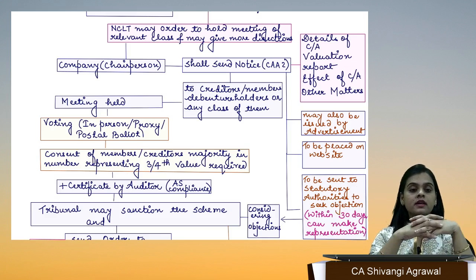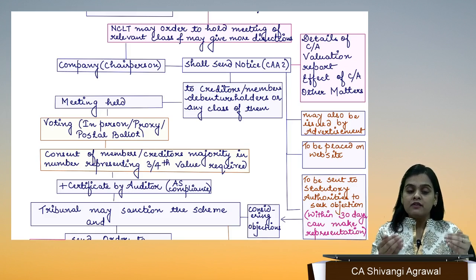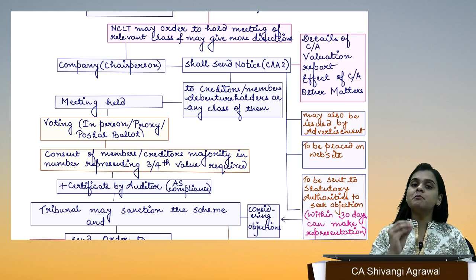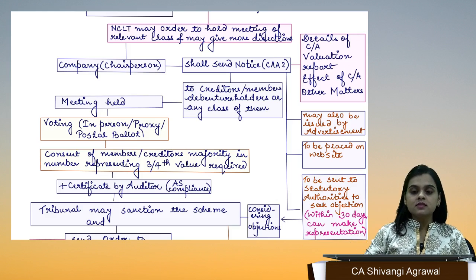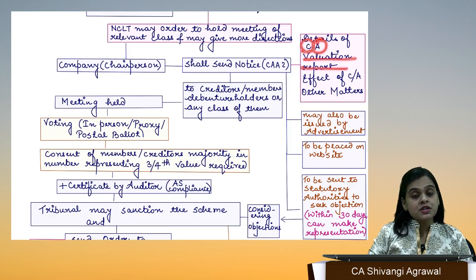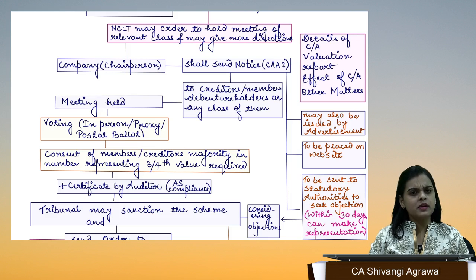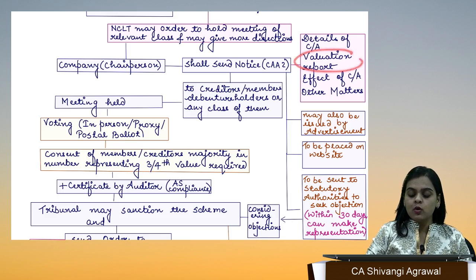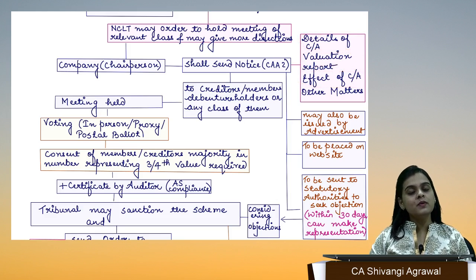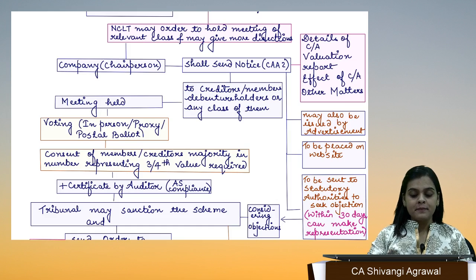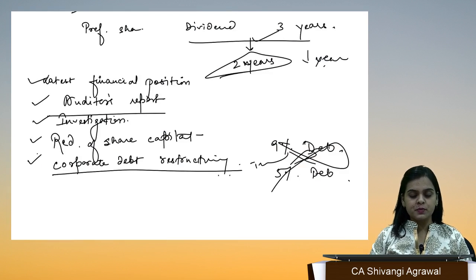When I am calling someone to discuss this matter, they must have the information beforehand of what the compromise or arrangement is, what the valuation report is, what the effect of this compromise and arrangement is going to be, and any other relevant matter. I hope you have understood the details and the effect, but what do we mean by valuation report?